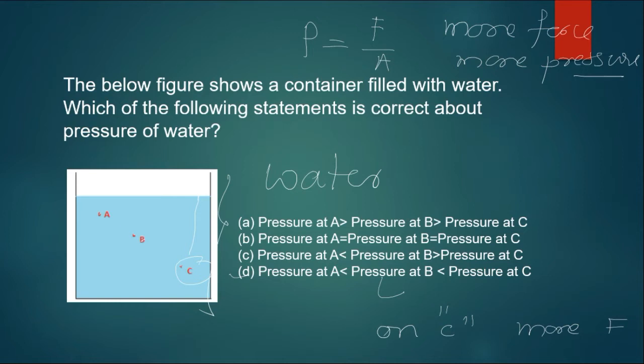In a different way, if you make a hole here at A height, here at B height, and here at C height, you know which one will have more push of water. This will push for more distance, and then this one will be here and this will be here. Okay, because of the pressure.